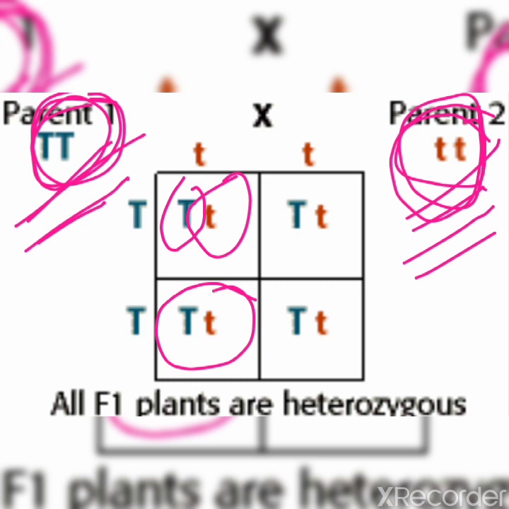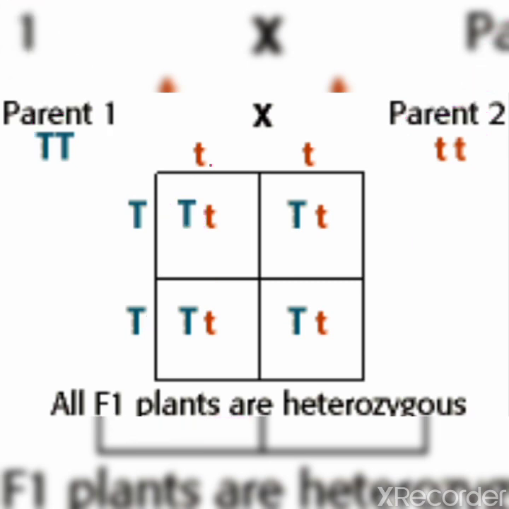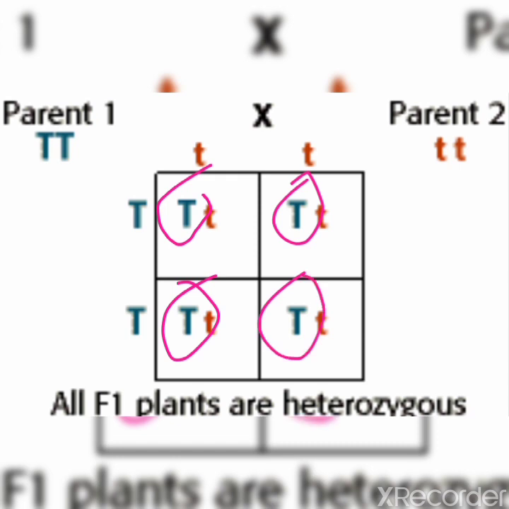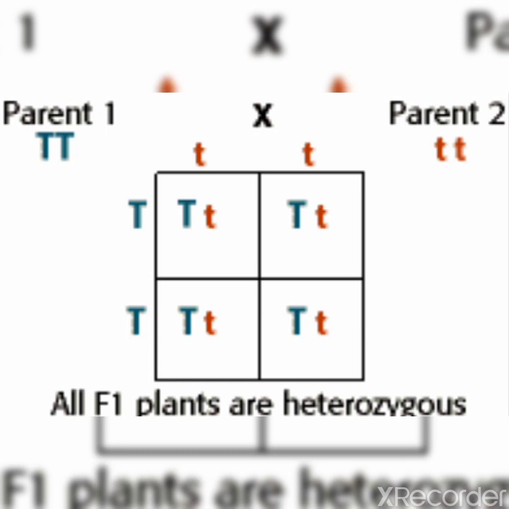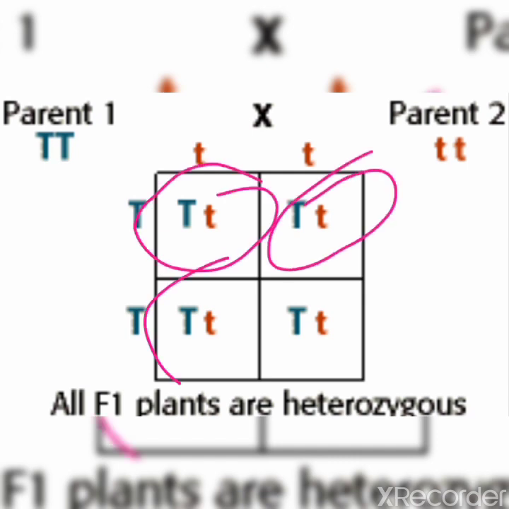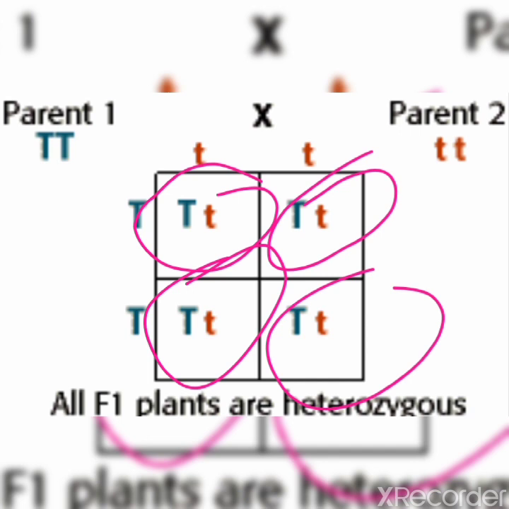Why heterozygous dominant? Heterozygous means both alleles are dissimilar, one is capital T, one is small t. And why is it dominant? Because you can see capital T is present in all, and you know that capital T is the dominant one. Now what is the F1 phenotype? That is the observable characteristic of this genotype. All will be tall plants. You can observe the tallness of the plant, so that is the phenotype.